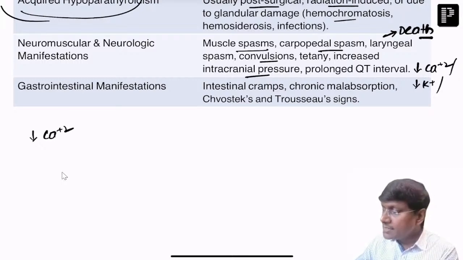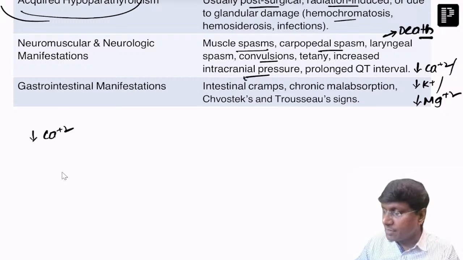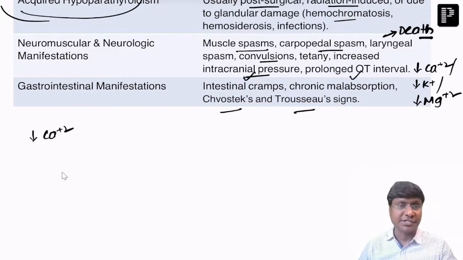Long QT interval is also observed in patients with hypomagnesemia as well, right? And what are the gastrointestinal manifestations of hypocalcemia? That will be intestinal cramps as well as chronic malabsorption. And due to hypocalcemia, there are two important signs. One is Chvostek sign and the other one is Trousseau's sign.